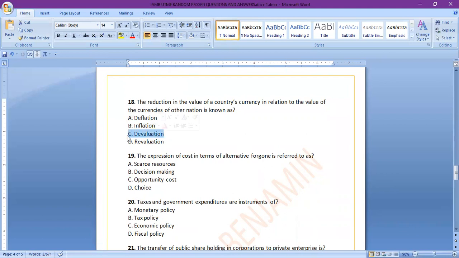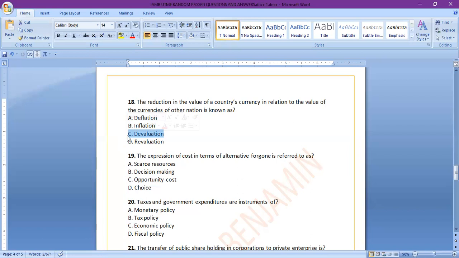When you're talking of reduction in the value of a country's currency in relation to the value of other currencies of other nations, it is known as what? Devaluation. Currencies can be devalued with the aim of attracting foreign investors to come and patronize the economy, or with the aim of encouraging exportation of the goods within an economy.